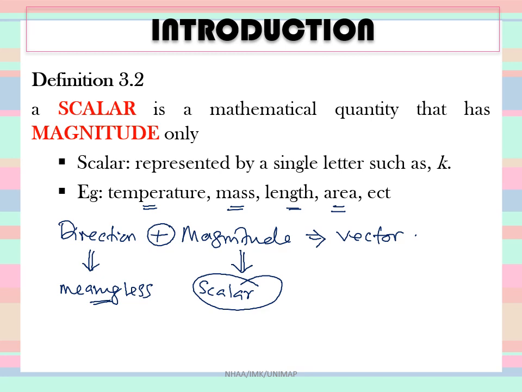Same goes for length and area, you don't need direction for them. So temperature, mass, length, area are all not vector, but they are scalar, quantified by a quantity.